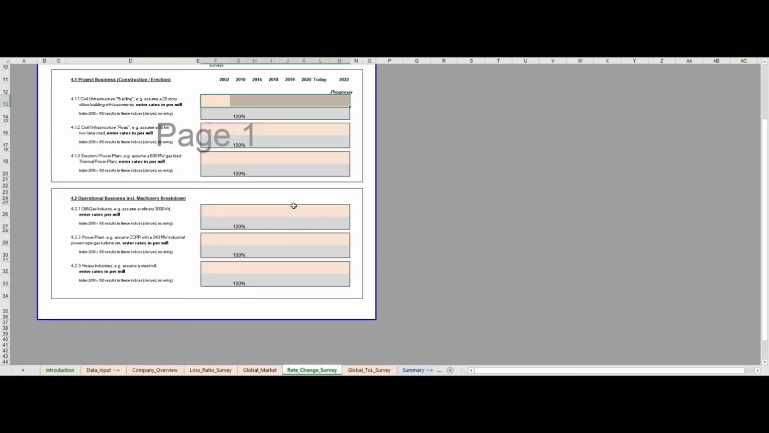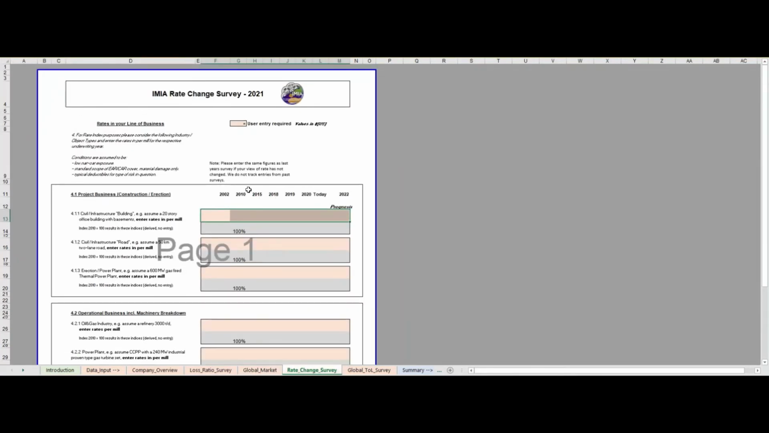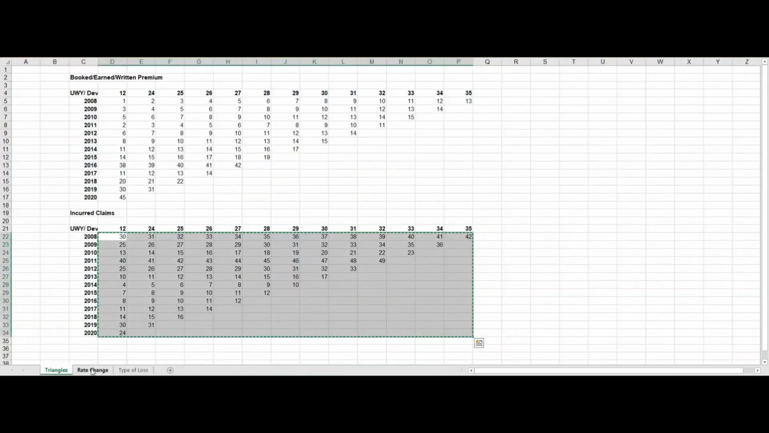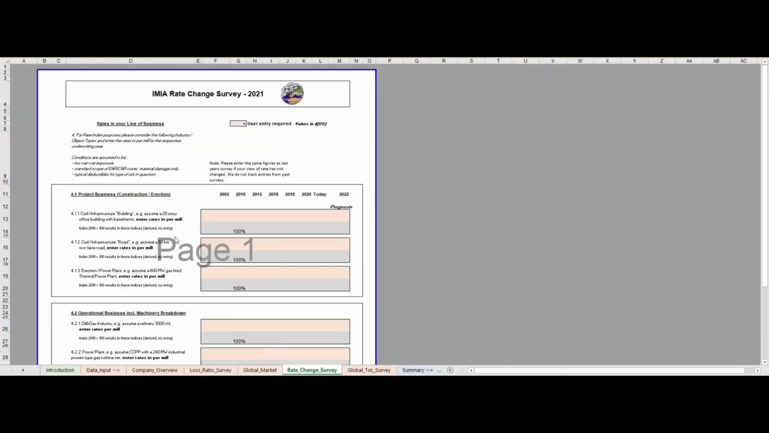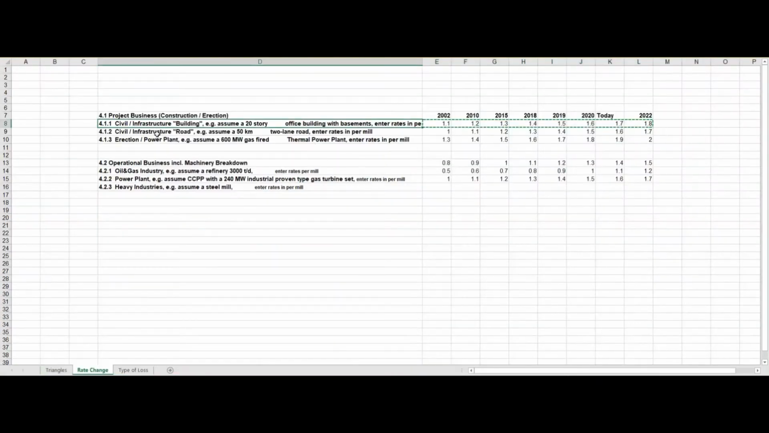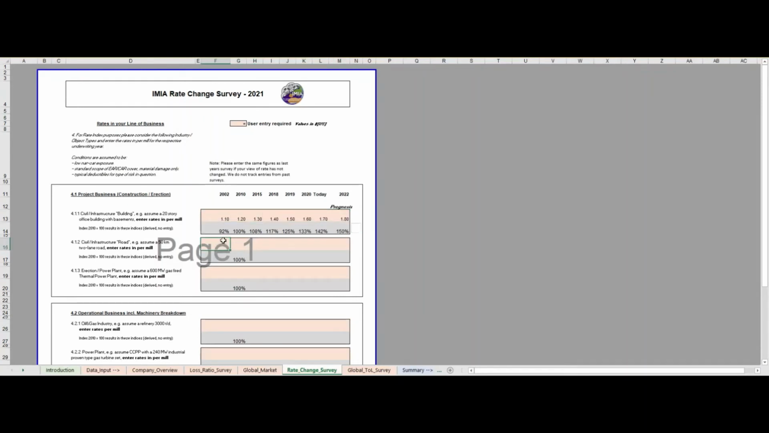Moving on to the rate change survey. The format of this tab has not changed since prior years. All that's required is some input based on expert judgment of the rate per mil that you would have charged for the various sublines for these historical underwriting years. So for example, if I look at my test data, these are some hypothetical values that I will copy in, split by the various sublines.